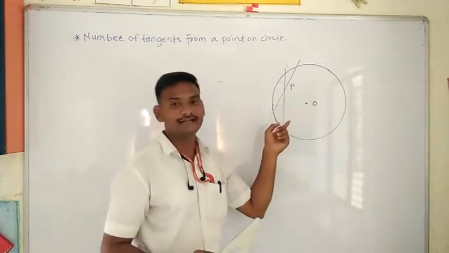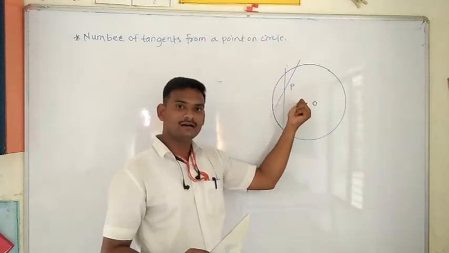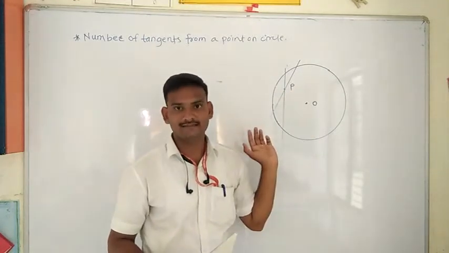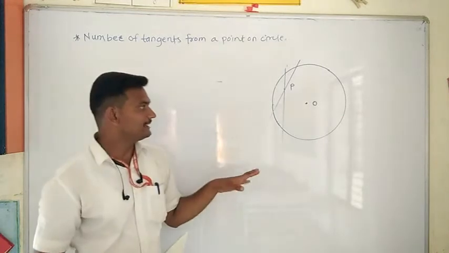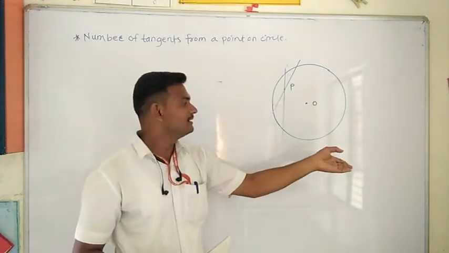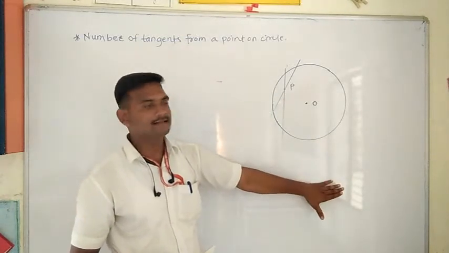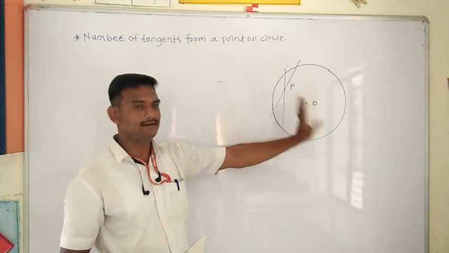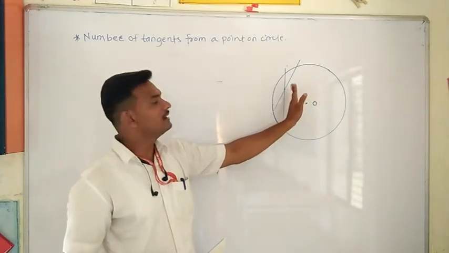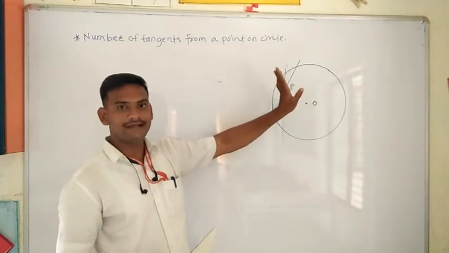If we try to draw tangents to the circle when the point is inside the circle, you cannot draw the tangents. Therefore, we can say that if the point is inside the circle, then from that point there is no existence of a tangent. We cannot draw a tangent. If the point is given inside the circle, then we are not able to draw the tangents.